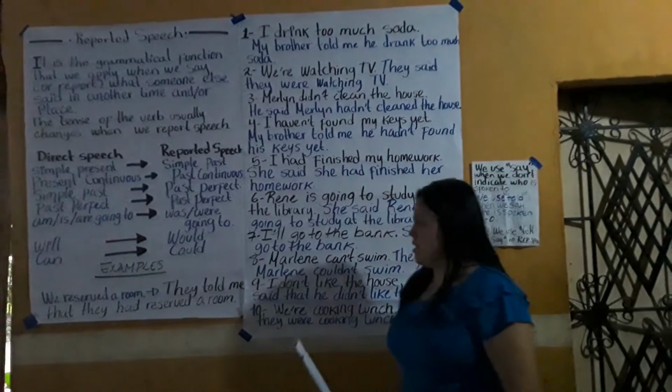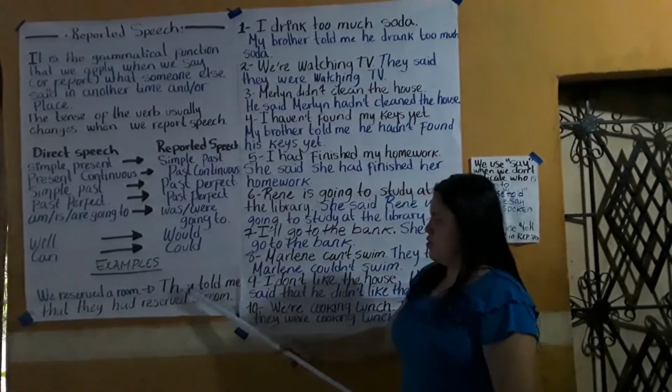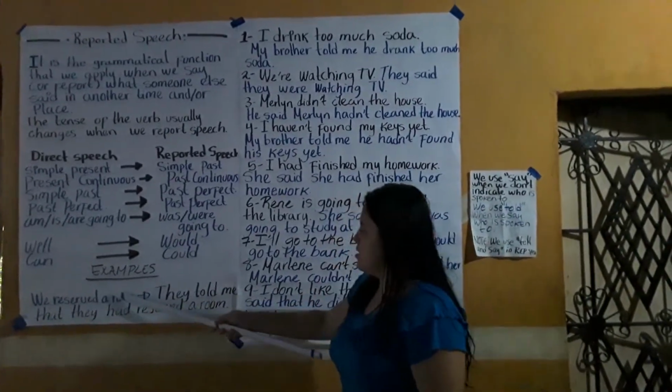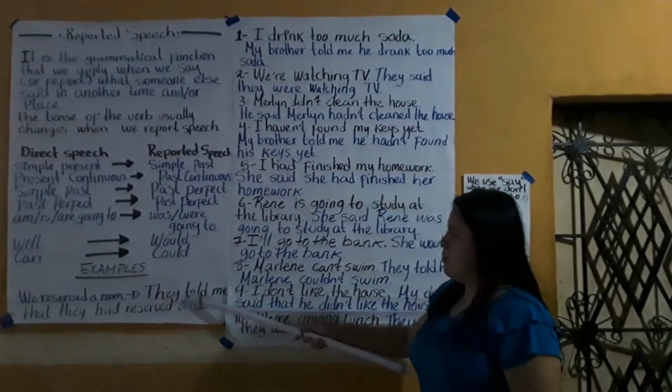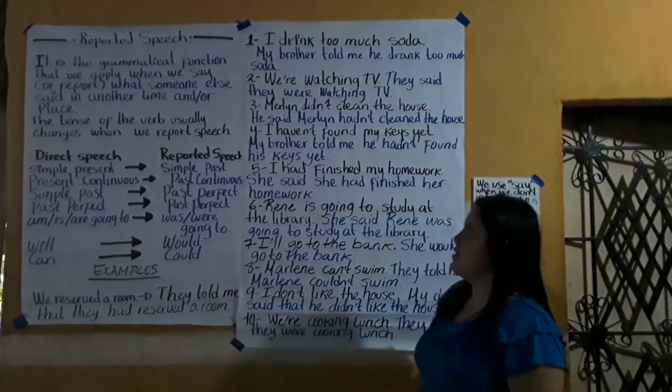They told me, for example, my family reserved a room. So, they told me. Simple past turns into past perfect. It is the auxiliary verb had.